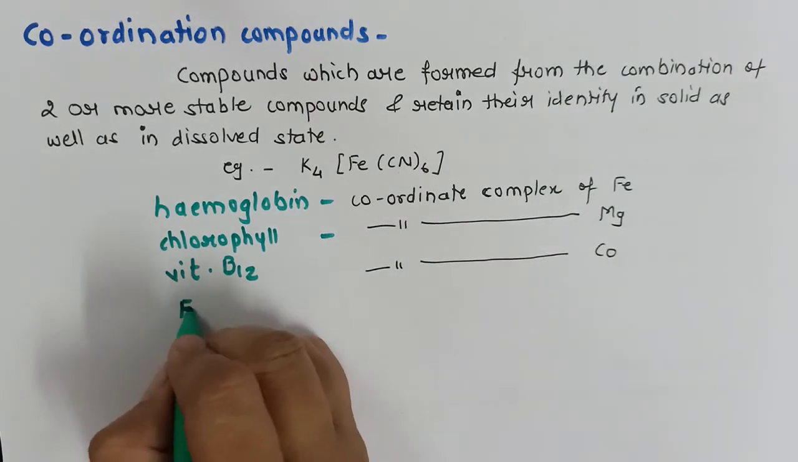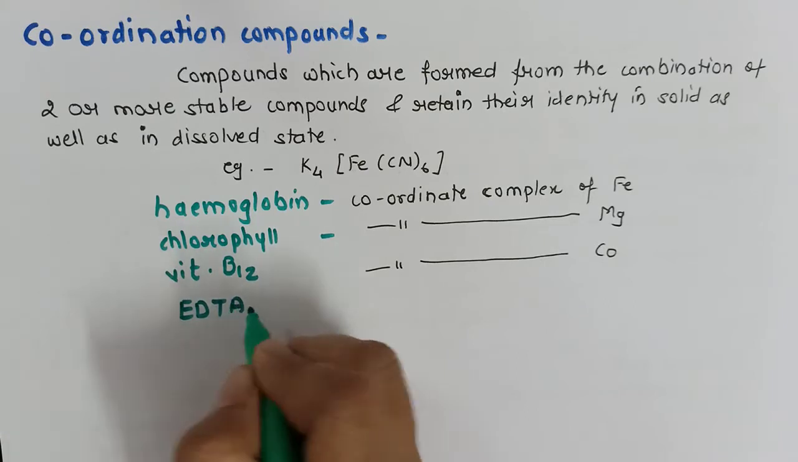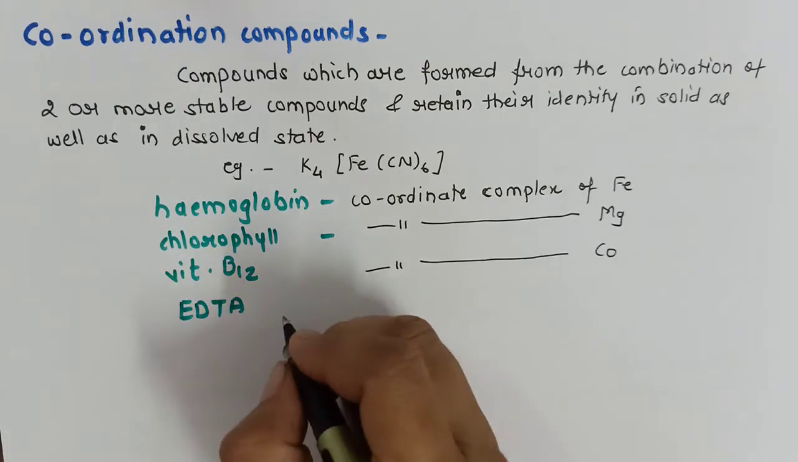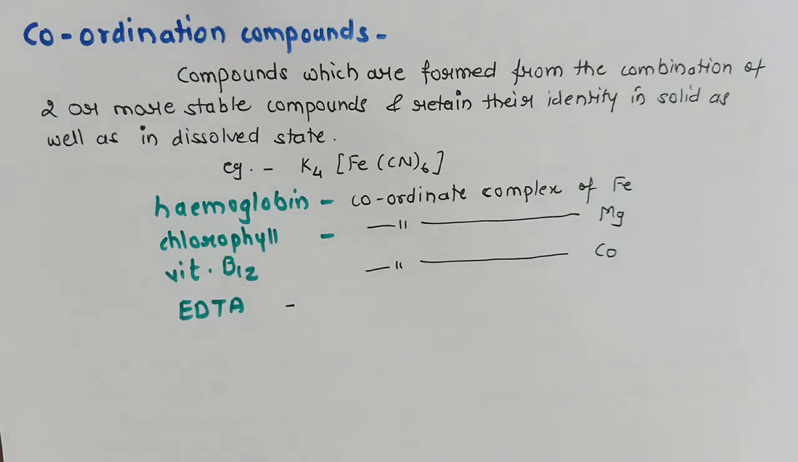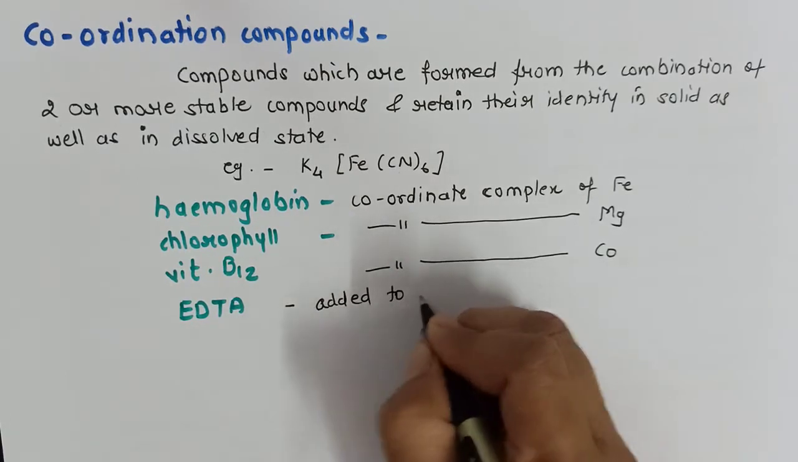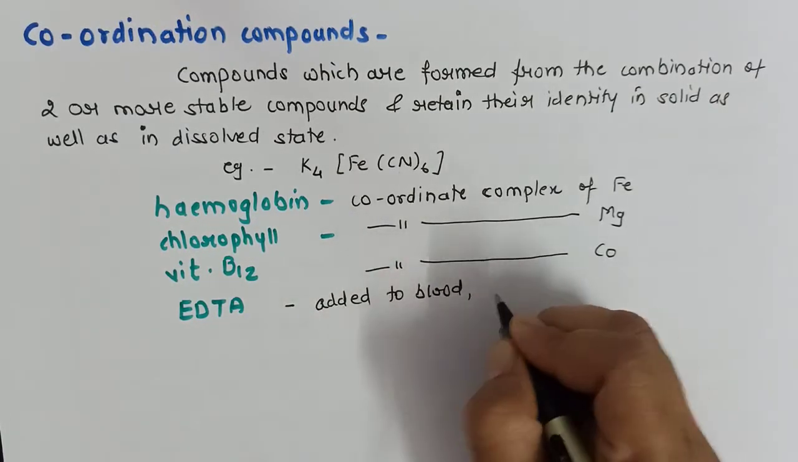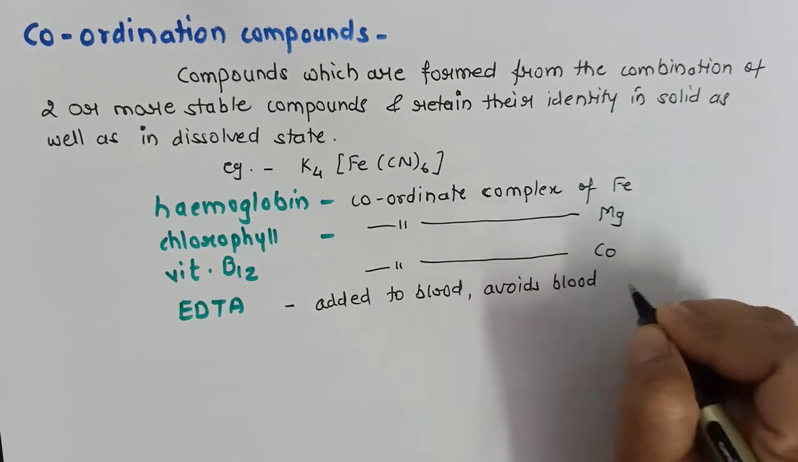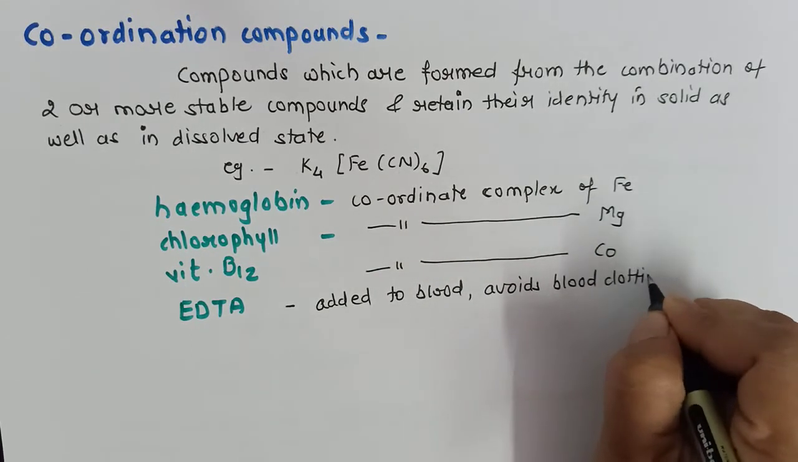Then EDTA. About this we'll be discussing later in the same part of the video. Ethylene diamine tetraacetic acid. Now where is it used? Whenever blood is donated, it is added to that blood so that it avoids blood clotting, especially when blood is donated.